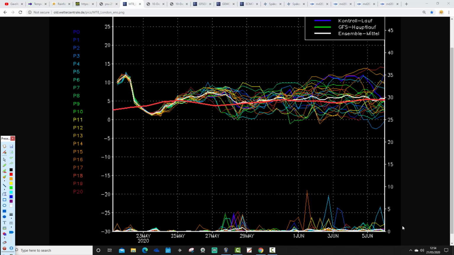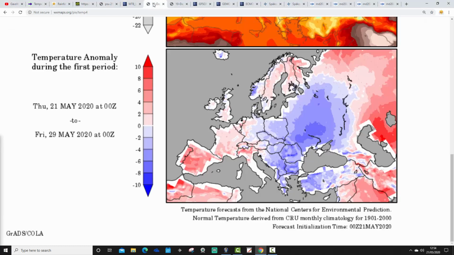Very few precipitation spikes. Bear in mind that's for London, so it's going to be a little bit sheltered from the Atlantic. It will be one of the drier places, but even in the north and west I wouldn't anticipate all that much rain really. There will be rain coming and going, and particularly tomorrow there could be some quite wet weather in the northwest, maybe through to Saturday as well. But overall the emphasis, certainly for the south and east, is on high pressure and a continuation of dry conditions.